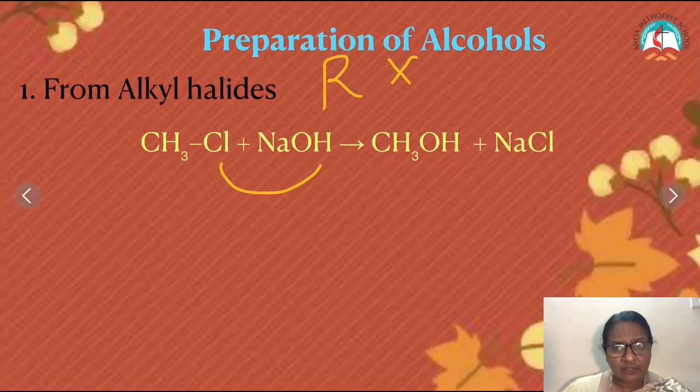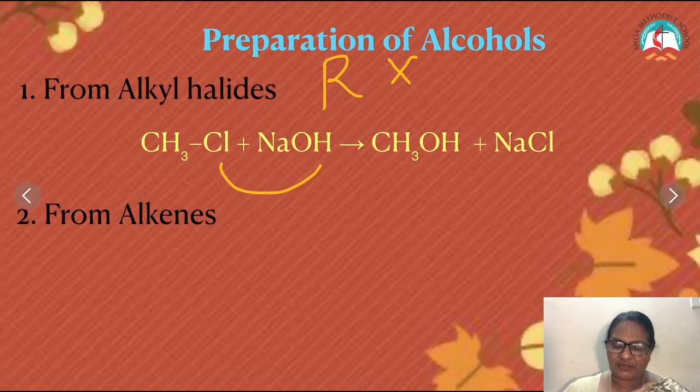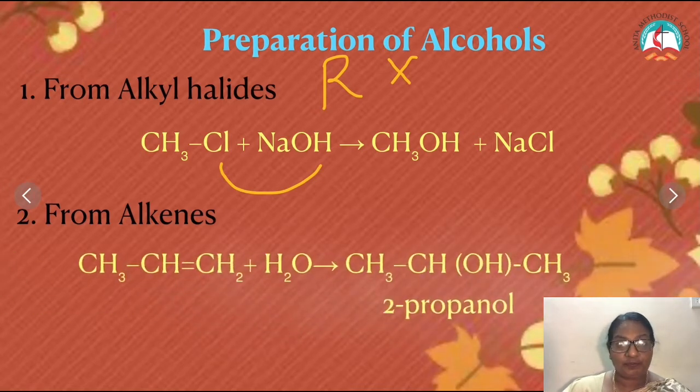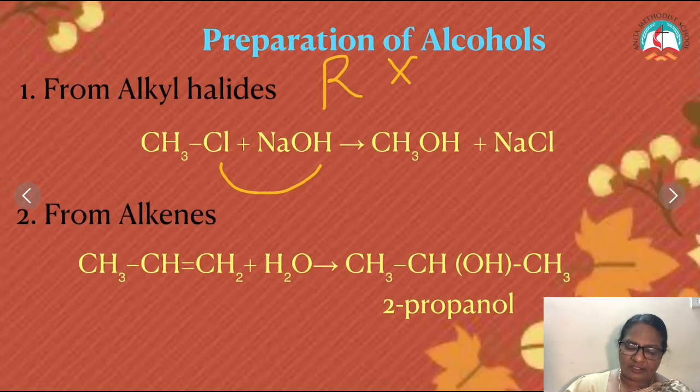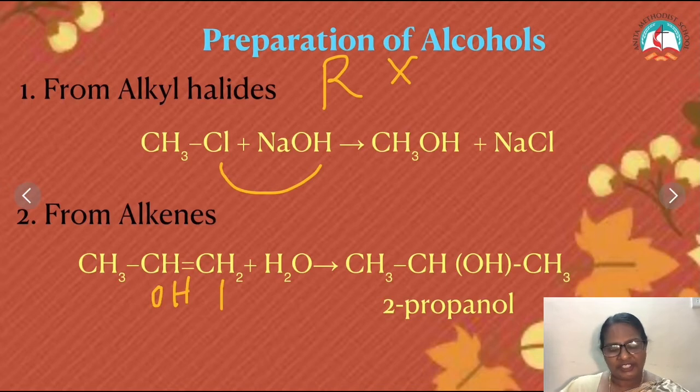Next, alcohols can be prepared from alkenes. Alkenes are unsaturated hydrocarbons. This compound is propene. When it undergoes hydrolysis, water splits as H and OH. OH goes to one carbon, H adds to the other carbon across the double bond, and we get 2-propanol, a secondary alcohol. Next, we are going to see how alcohols can be prepared from Grignard reagents.